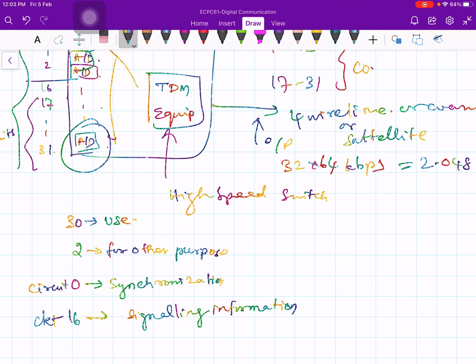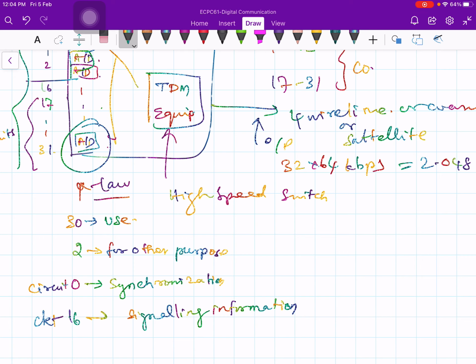There are two laws in pulse code modulation for compression and decompression: mu law and A law. I think the European standard uses A law, and the American standard uses mu law, I guess. So this is the basic multiplexing equipment.